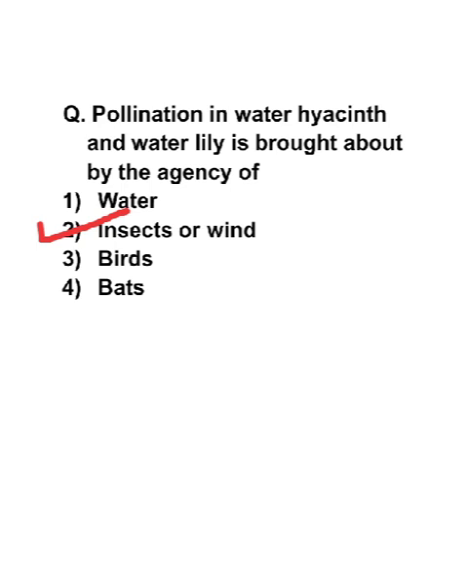Insect pollinated flowers have colored petals, big size, and they offer fragrance and nectar to attract insects which bring about pollination in them. So correct answer is option 2, insects or wind. So pollination in water hyacinth and water lily is brought about by the agency of insects or wind.